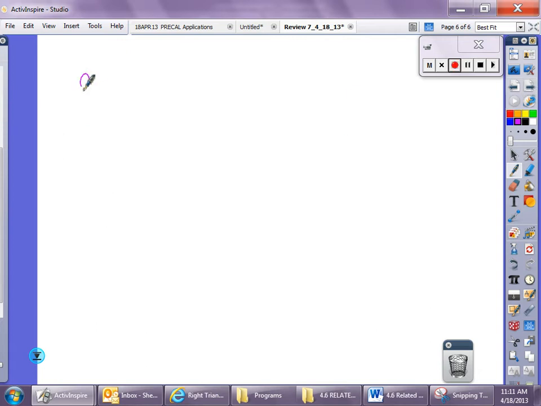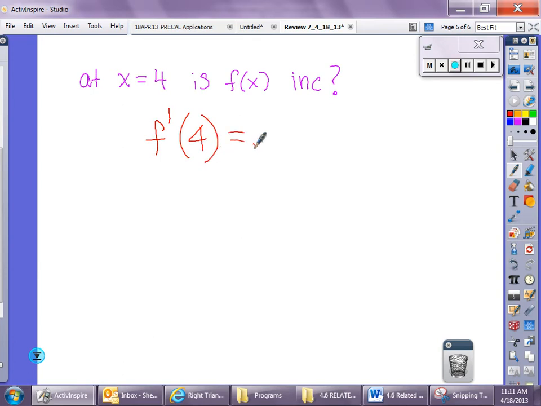And then the only other thing I want to talk about is, what if they just ask you at x equal to 4 is f of x increasing? What if they just ask you that? Well then, I want to make sure you don't go crazy trying to make this complicated sign chart. Because if they ask you a specific value, do we remember what we do? We only do the specific value.